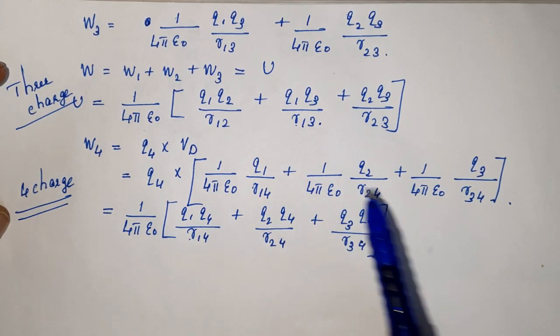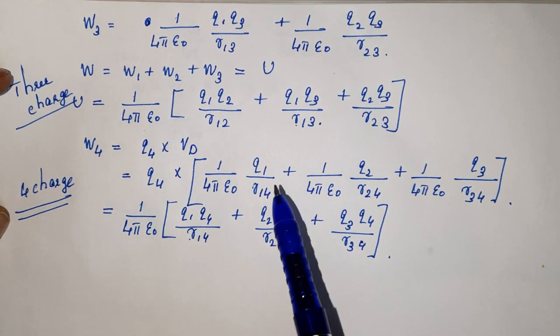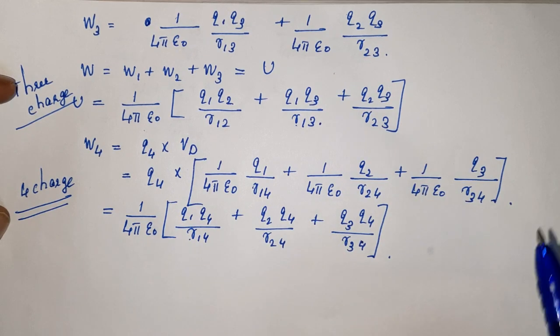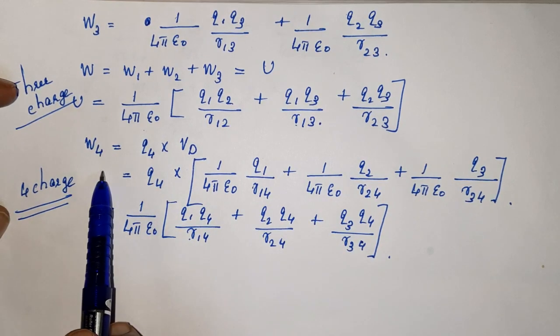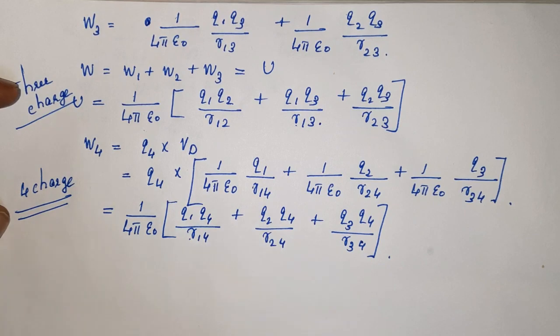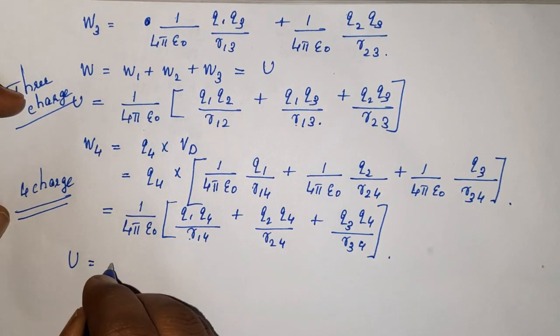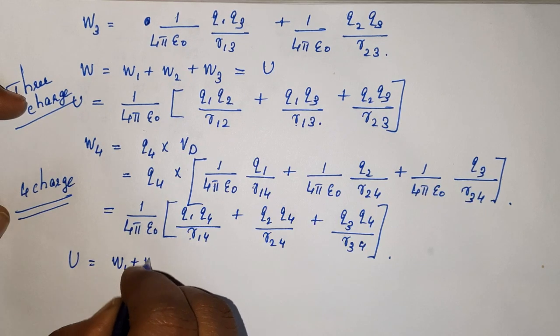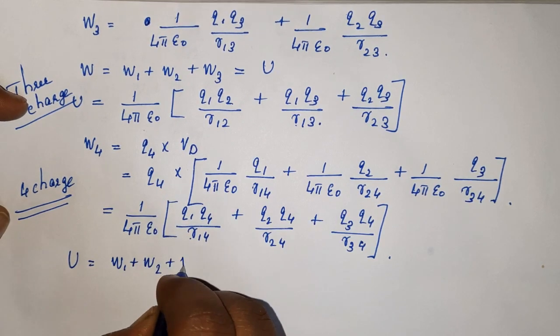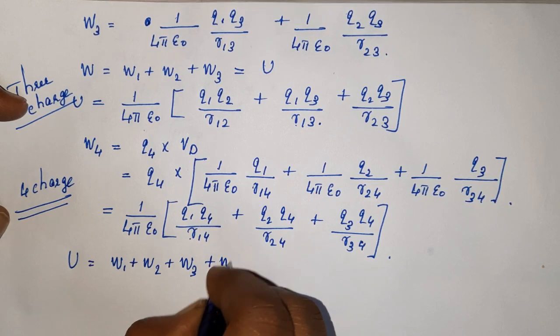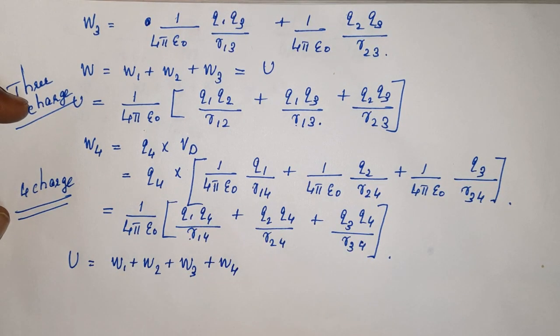So what is the work done in bringing that fourth charge into the vicinity of the three charge system? That's what W4 gives. So what is the potential energy of the four charge system? We have to add all, that is W1 plus W2 plus W3 plus W4. That will be the total work done.